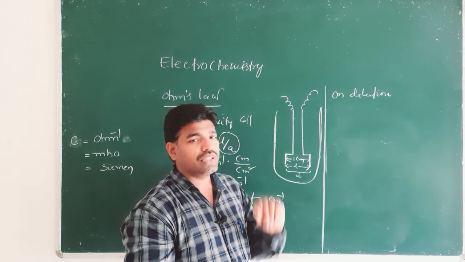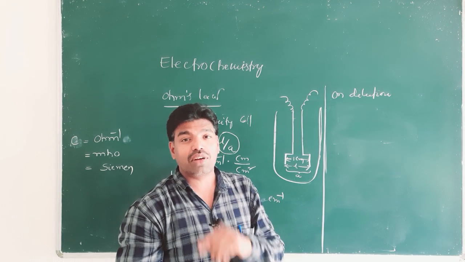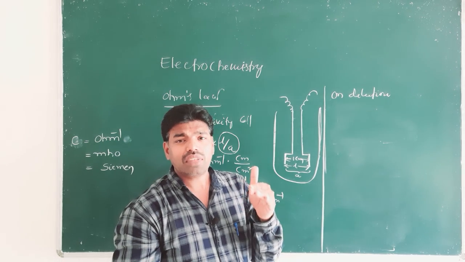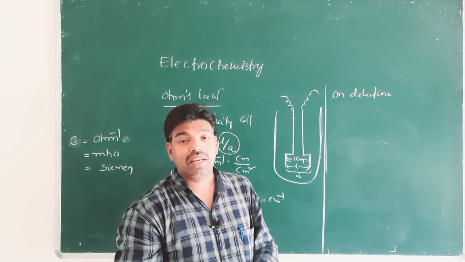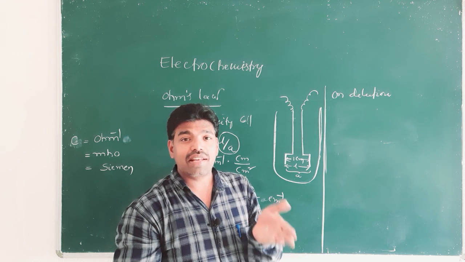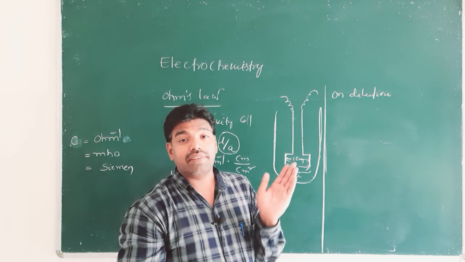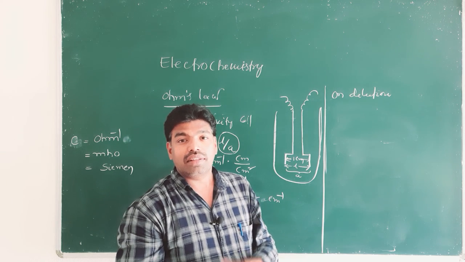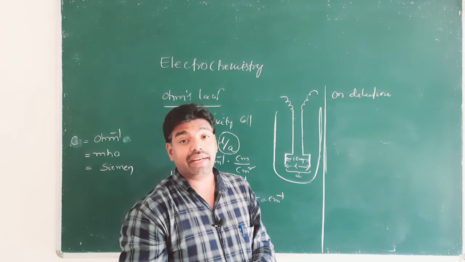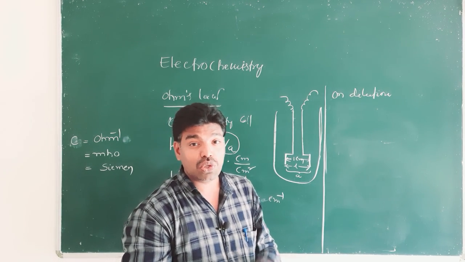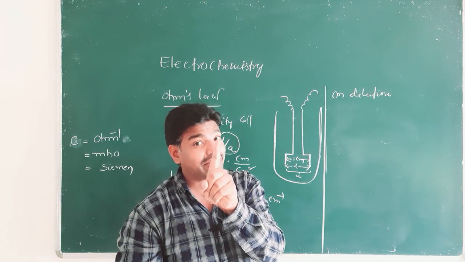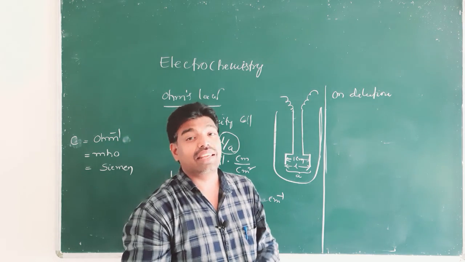So, on dilution, the degree of dissociation of electrolytes increases. As the degree of ionization increases, the number of ions increases, so the current carried by ions also increases. So on dilution, conductance increases. You should keep this point in your mind.